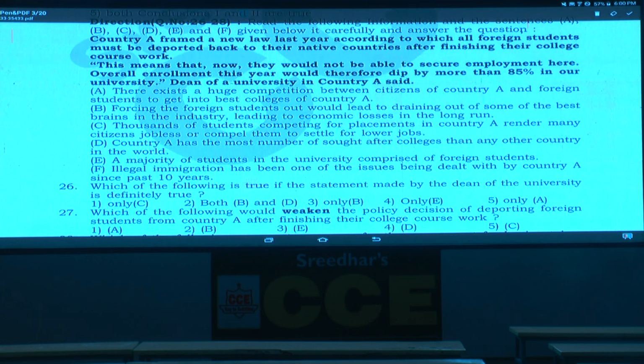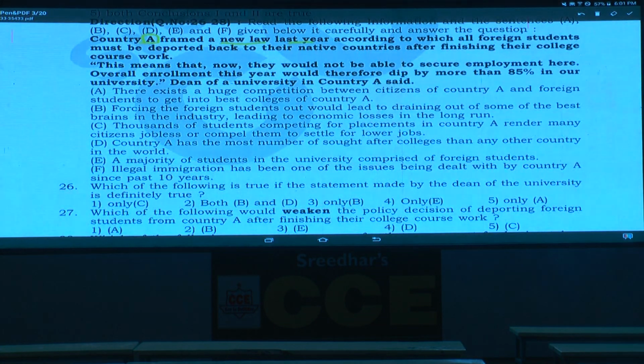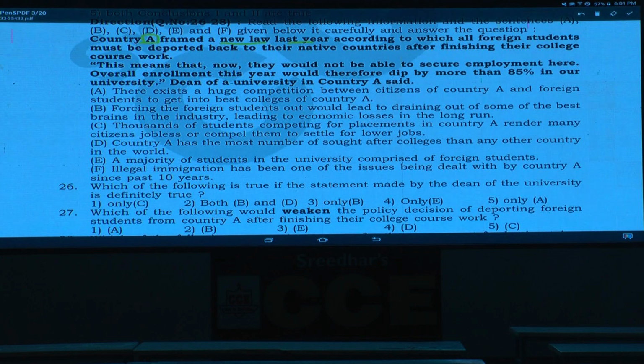Now what is the information here? Country A framed a new law last year. According to that law, all foreign students must be deported, underline this word must. That means by hook or crook those persons must be deported back to their native countries after finishing their college coursework.